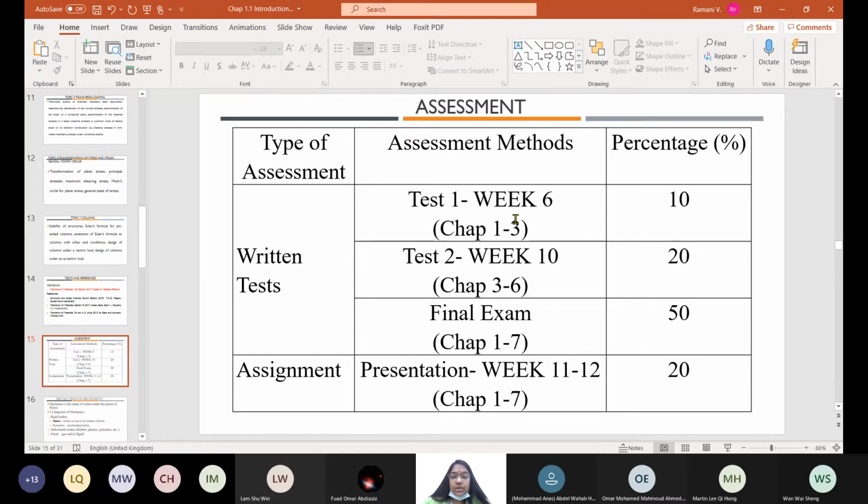If I miss anything, please caution me. Type of assessment: we follow week 6 for test 1, week 10 for test 2. Please follow, don't give any excuse. Attend without fail. These are all cumulative. And one more thing, it is calculation, mostly calculation. The final exam is fully calculation. I don't give any theory. All the theories are covered in test 1 itself and some part in test 2.